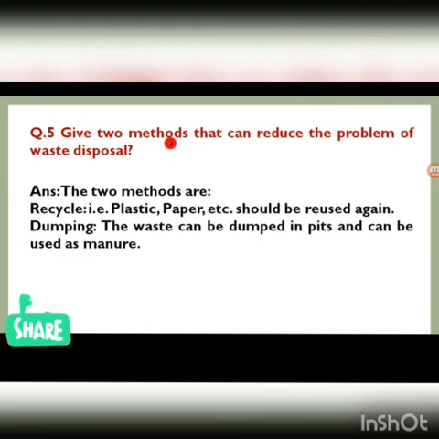Give two methods that can reduce the problem of waste disposal. The two methods are, one, recycle, that is plastic, paper, etc. can be reused again, and second is dumping. The waste can be dumped in pits under the soil and can be used as manure.